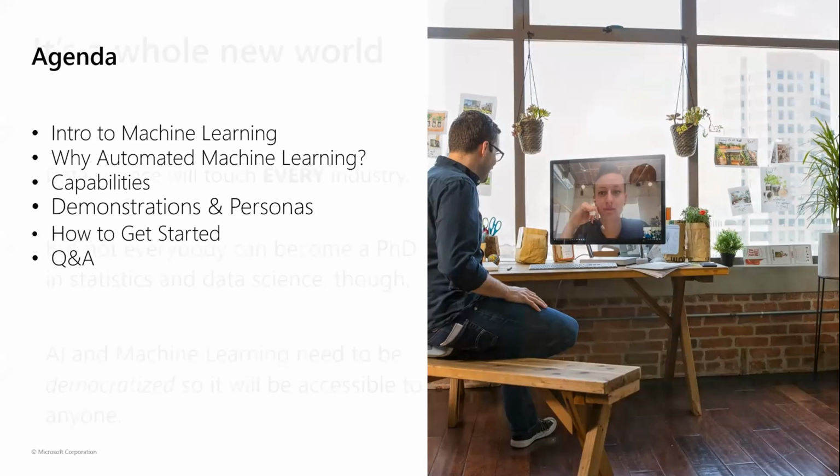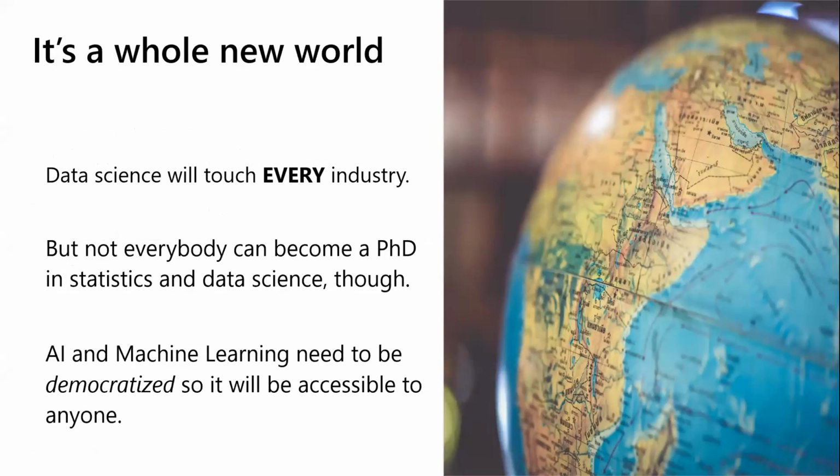So let's begin. So as we all know, AI is everywhere. It can be as simple as predicting how much money you have in a bank or who to send a loan offer to. If you have a restaurant, it can be how much food to keep on hand to have customers satisfied and to reduce waste.